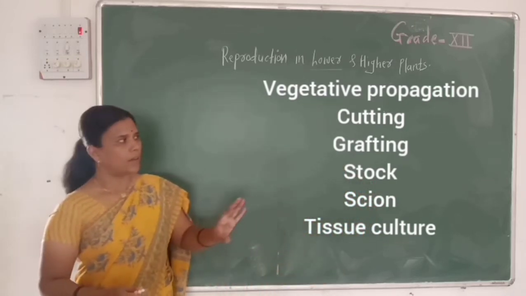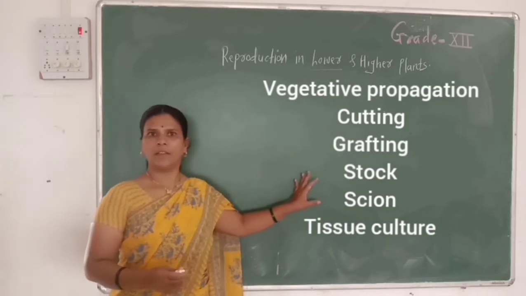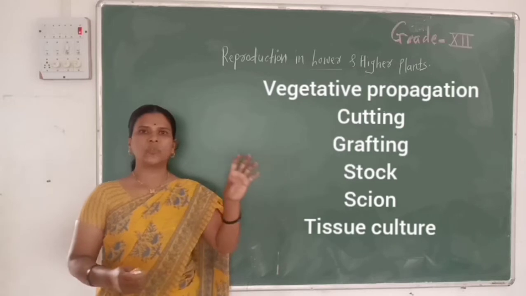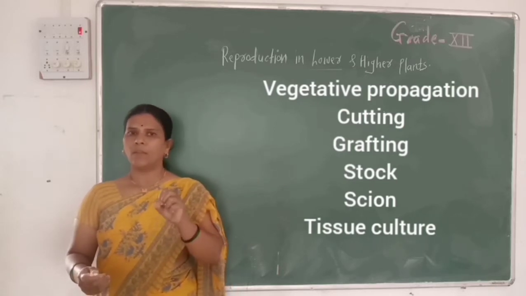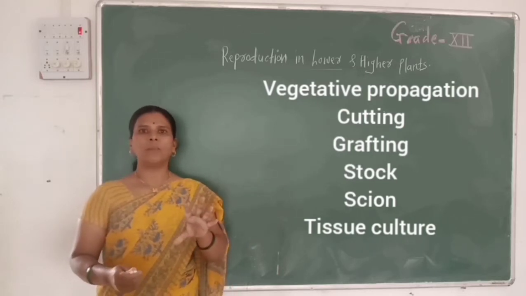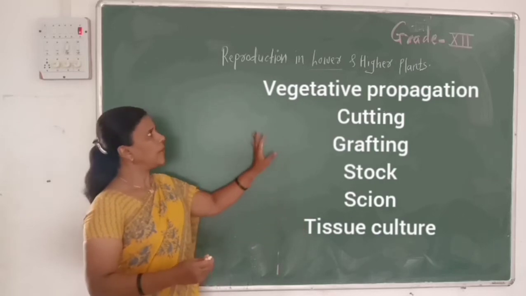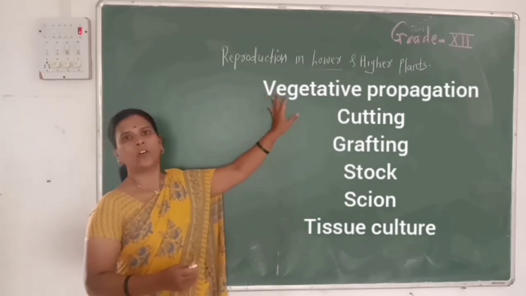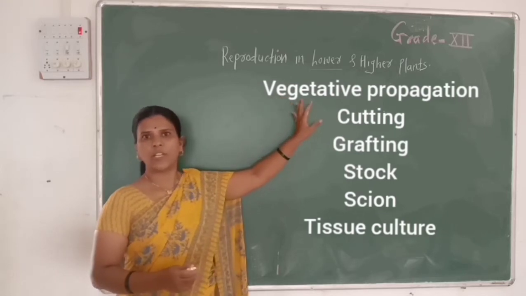Thus the tissue culture technique is used for micropropagation, by which within a short period of time we can produce a large number of plantlets. Thus we have studied the different methods of asexual reproduction in plants.